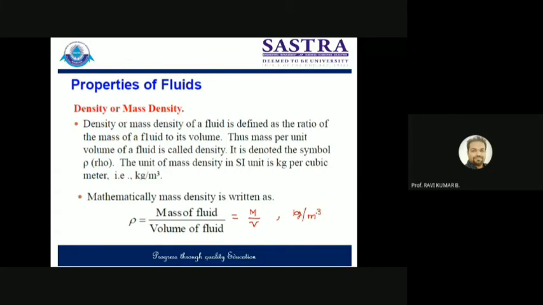Now, every fluid, every liquid or gas, will have its own density. If you talk about the density of water, it is 1000 kilogram per meter cube. The density of mercury is around 13.6 times the density of water, or you can say 13,600 kilogram per meter cube, because mercury, which we use in a thermometer, is a very heavy liquid. And for water it is 1000. Like that, for different fluids, the value of density will be different.